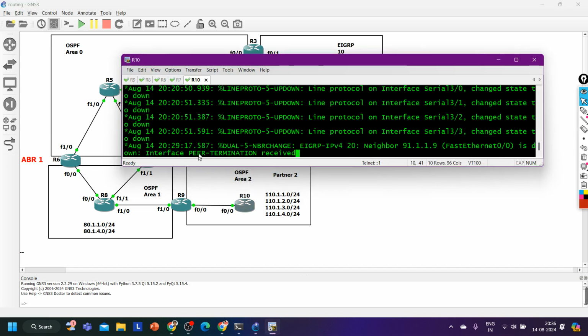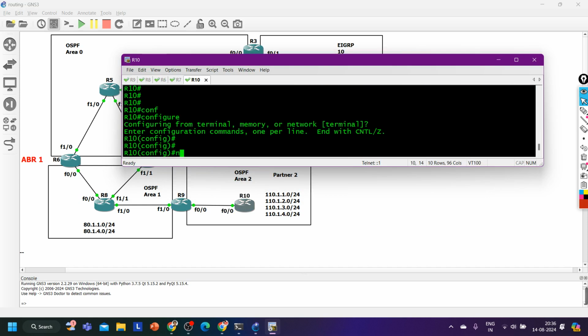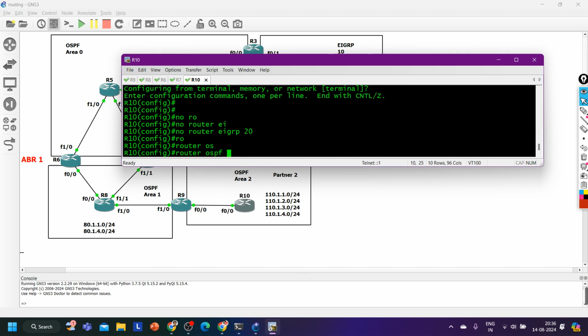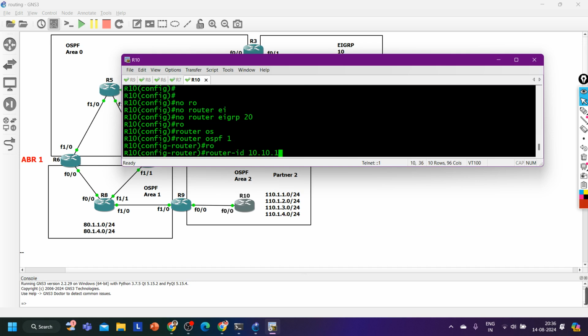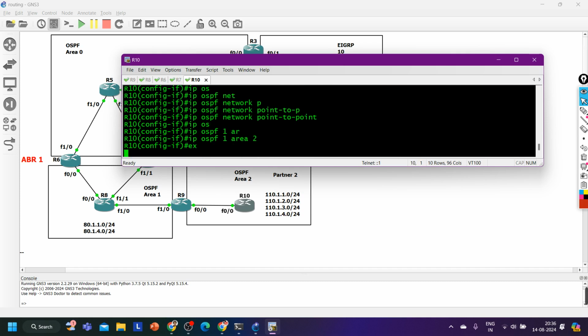Now let me access router 10. Config t, no router EIGRP AS number 20, and router ospf process 1. Router ID 10.10.10.10, and interface F0/0, ip ospf network point-to-point and ip ospf 1 area 2.